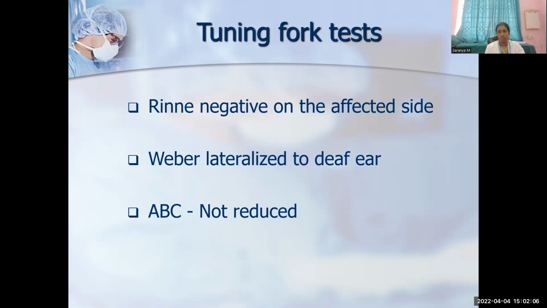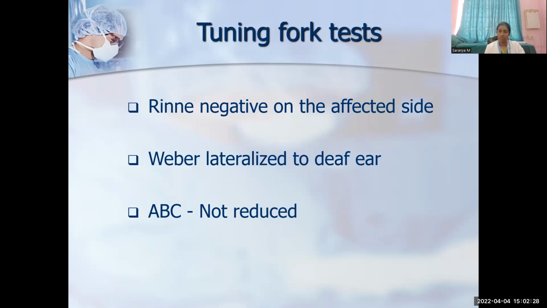Next, we are going to see about the test which we are going to perform on the patient. We will perform the tuning fork test. First test is called Rinne's test. Rinne's test is usually done to find out what is the hearing loss which the patient is having, whether the patient is having normal hearing or conductive hearing loss.